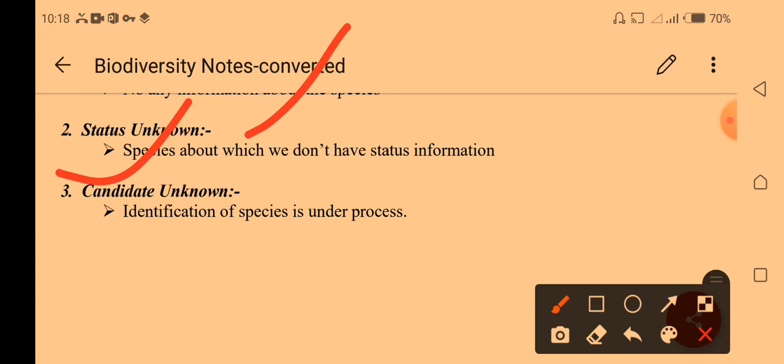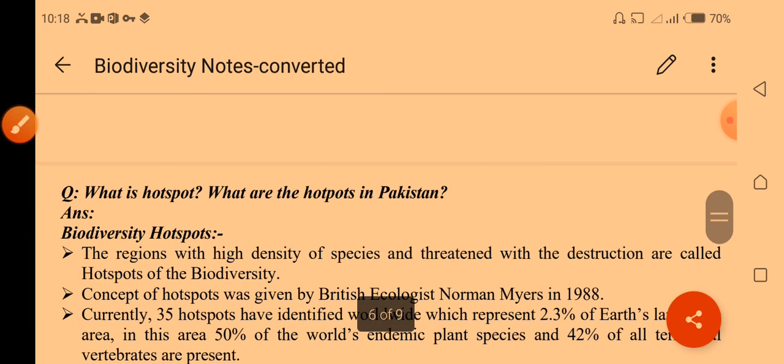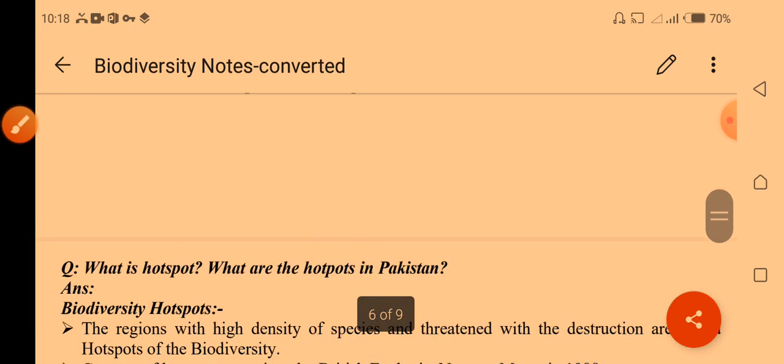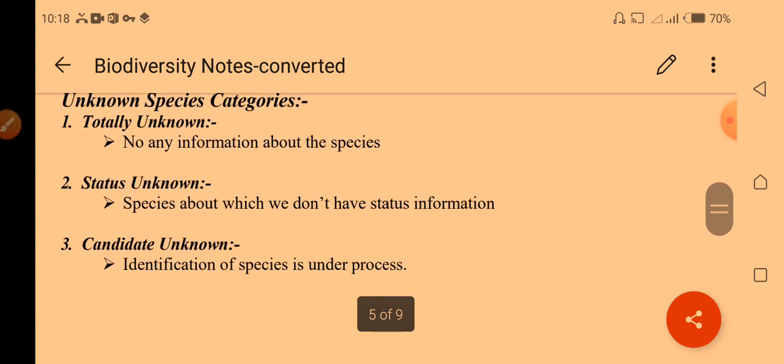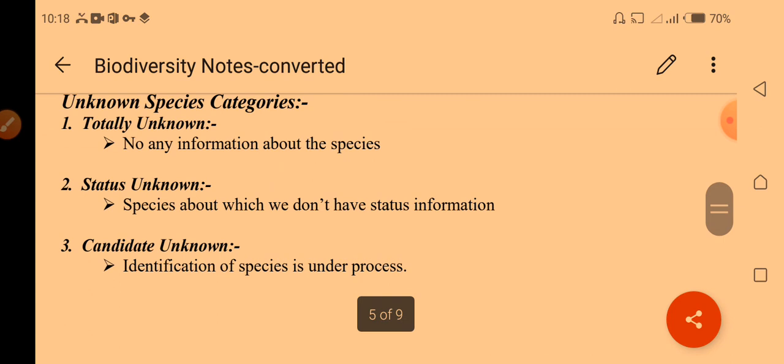We can coin the method, or we can say the term is also known as candidate unknown, meaning research is going on to know these species. These are the three categories: totally unknown, in which no information is available; status unknown, where no information is available about the status, meaning background information; and the last one, candidate.